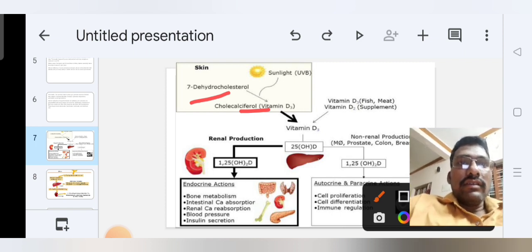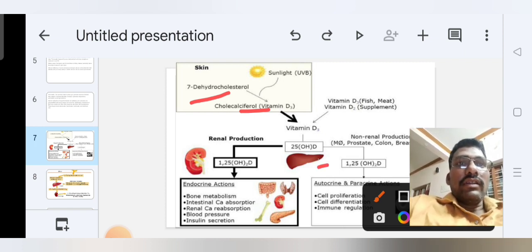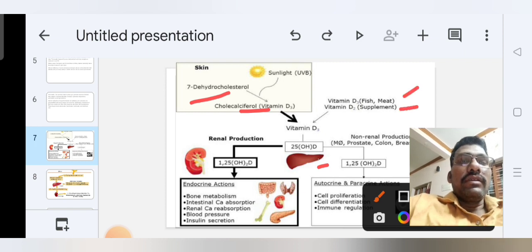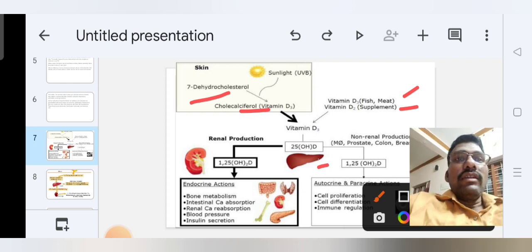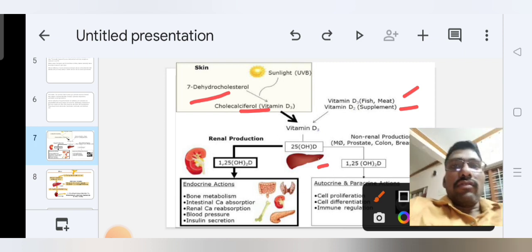Vitamin D3 is also present in fish meat and vitamin D supplements. Then this vitamin D3 is converted in the liver to form 25-hydroxycholecalciferol.